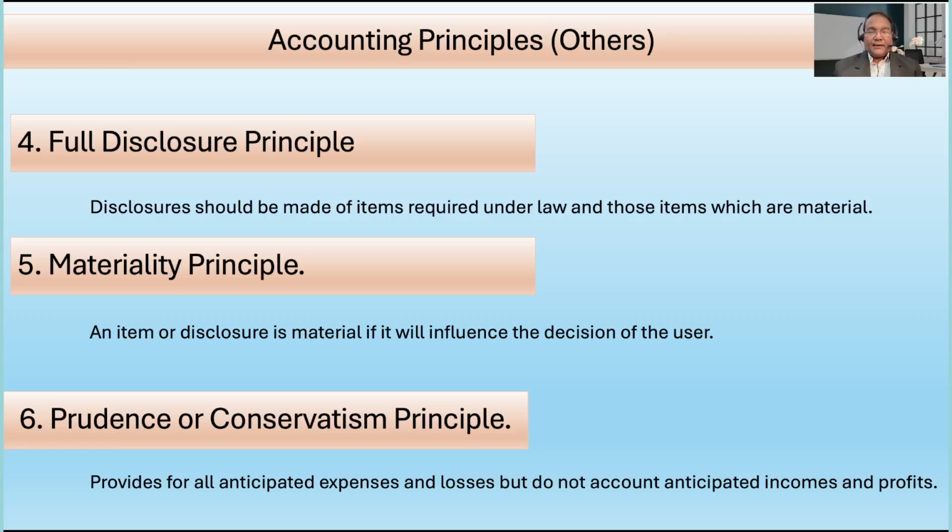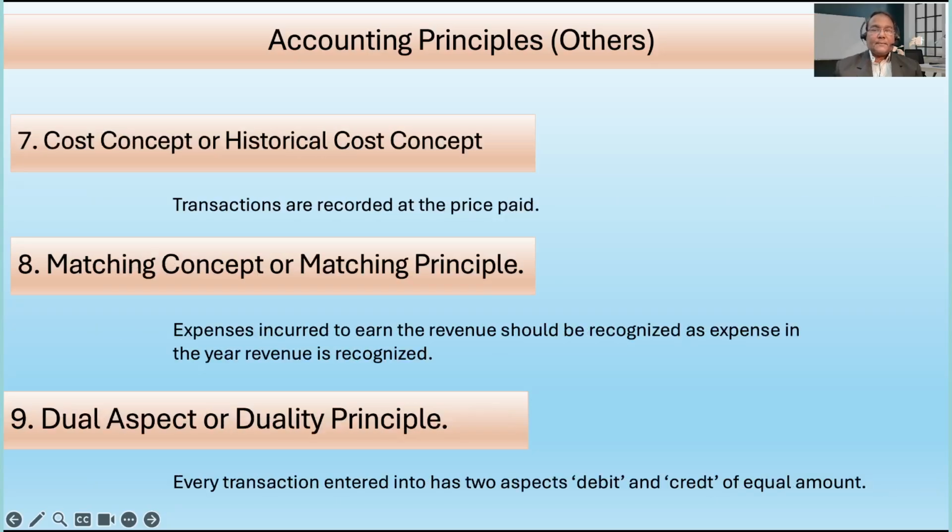So let us see the next one, where we will see the seventh principle, cost concept or historical cost concept. Now here what it says is that whenever a particular asset is bought in an organization, there is a cost price. Now if it is presumed that that particular asset has its commercial life of 10 years, then there is likelihood of depreciation every year to be charged.